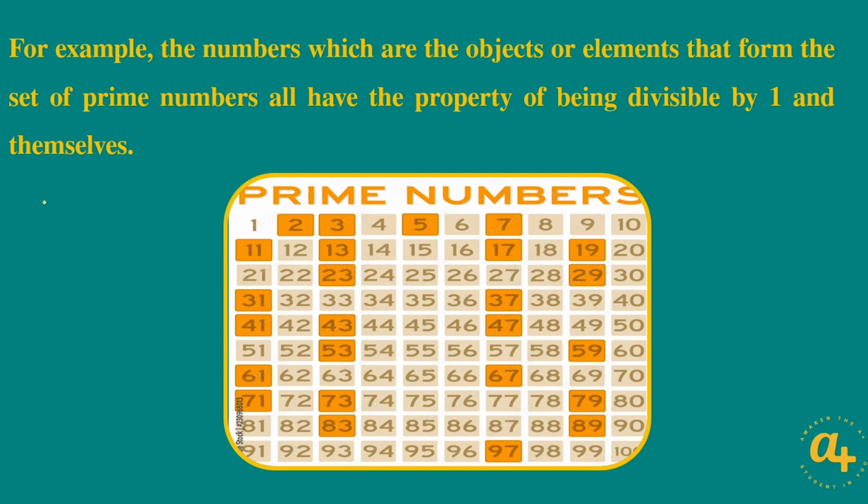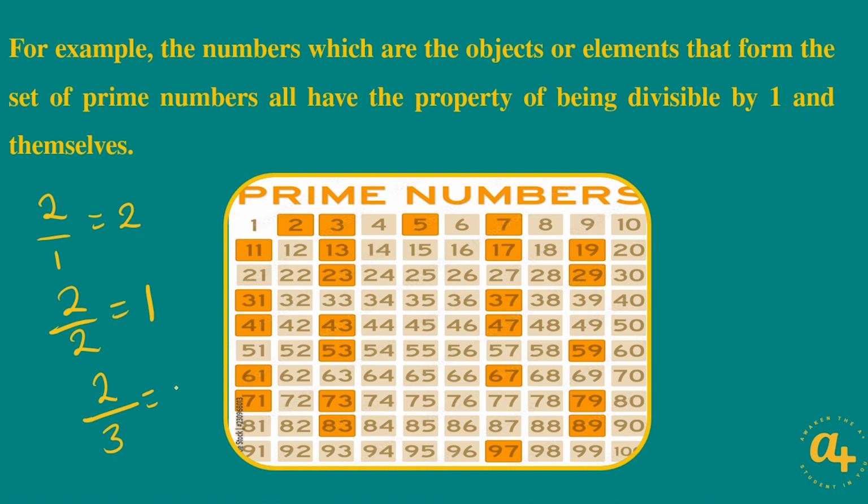If we divide 2 by 1, what are we getting? We're going to get 2. We can see that there's no remainder and there's no decimal number. If we divide 2 by itself, what do we get? We get 1. There's no remainder and no decimal number. But if we attempt to divide 2 by another whole number, let's say 3, what's going to happen? We are going to get a decimal number.